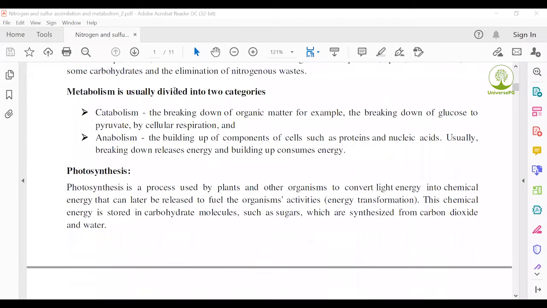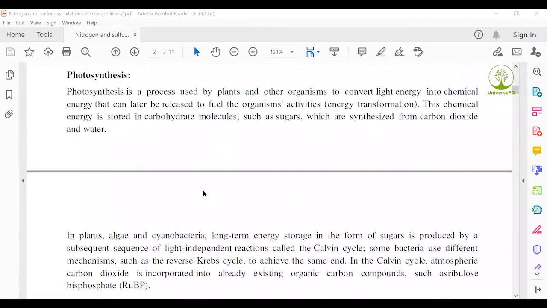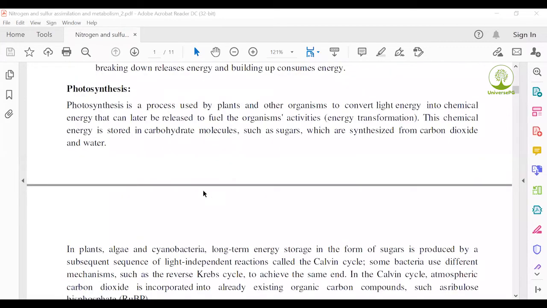Next, photosynthesis. We already talked about photosynthesis, and for details on photosynthesis, read chapter 2. Photosynthesis is a process used by plants and other organisms to convert light energy into chemical energy that can later be released to fuel the organism's activities.